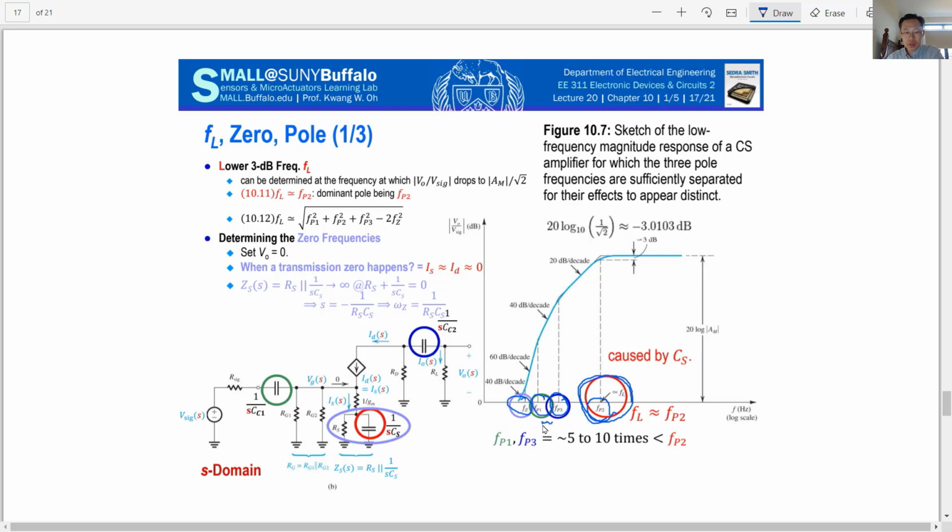Sometimes these two things are about the same, but in general the lower 3 decibel frequency is roughly close to P2, which is due to the bypass capacitance. Okay, the bypass capacitance will define the first cutoff like this.